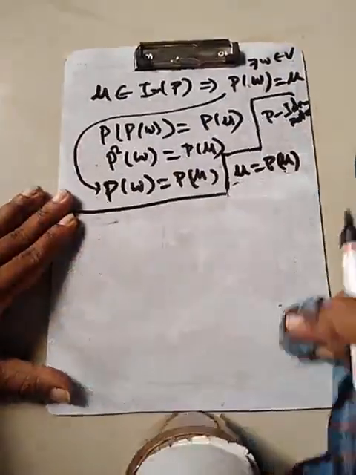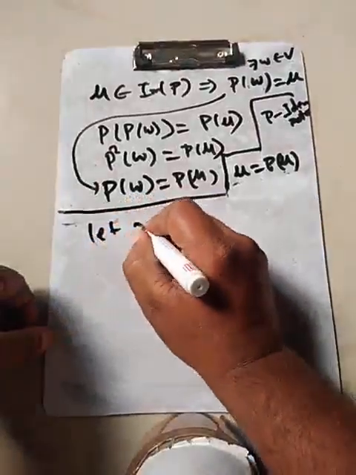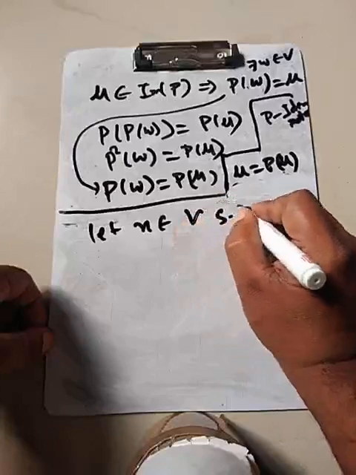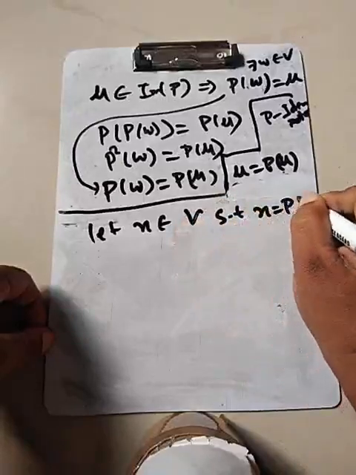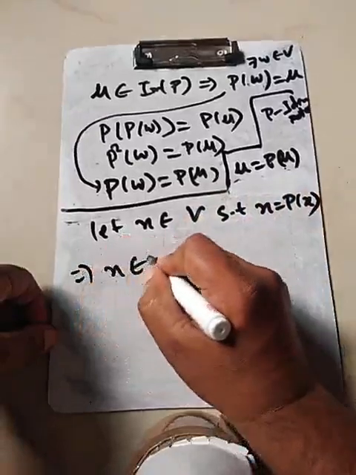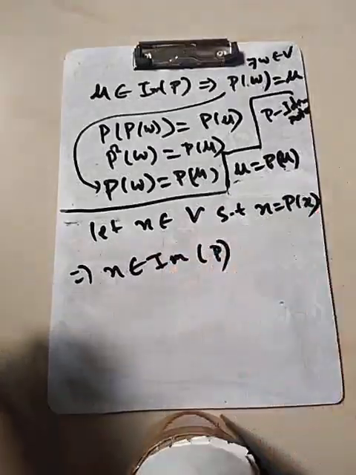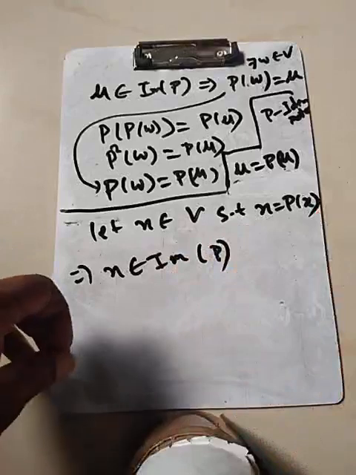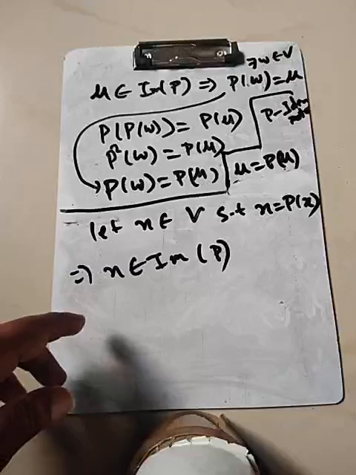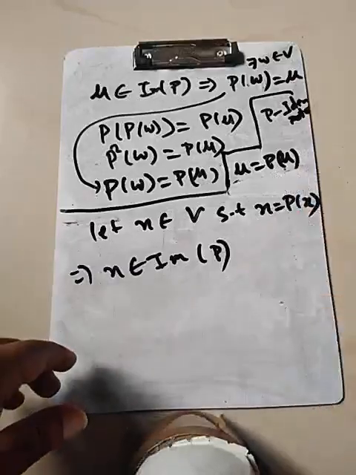So any u in the image of P satisfies this thing. Conversely, let x belong to V such that x is equal to P of x. That implies that x belongs to the image of P. So x is equal to P of x. And that is clearly, if we have x equal to P of x, in the image set.